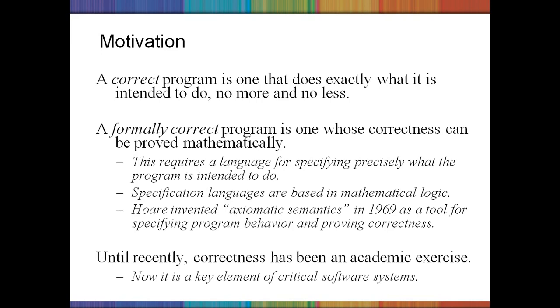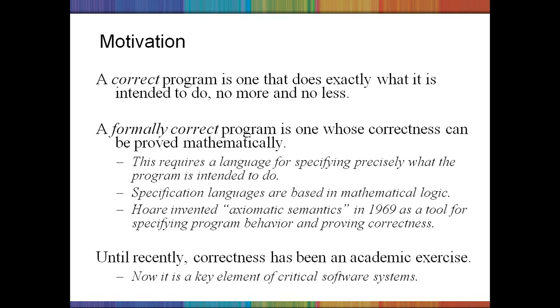A formally correct program is one whose correctness can be proved mathematically, because sometimes the natural way of representing an algorithm may be ambiguous, since the representation is in terms of natural languages, and natural languages are always ambiguous. So we use mathematical representations. If correctness can be proved mathematically, then it is said to be a formally correct program.